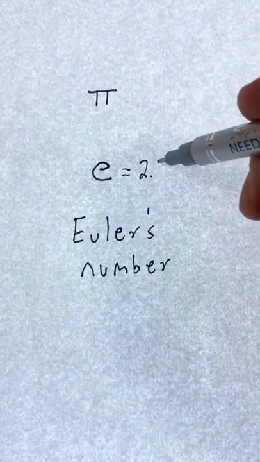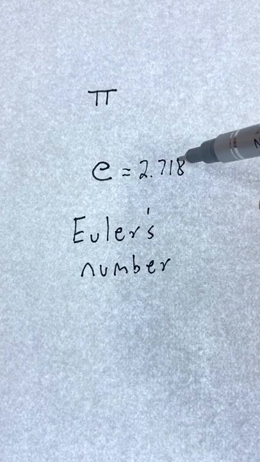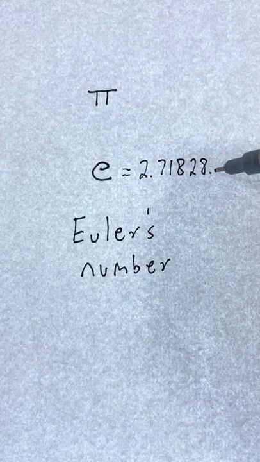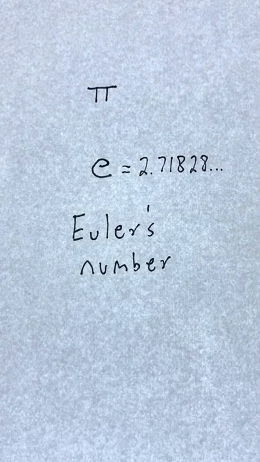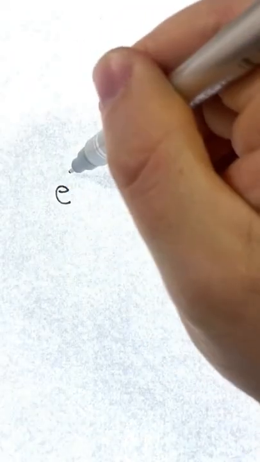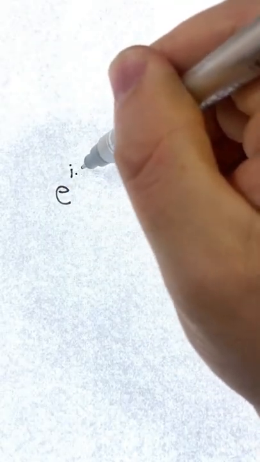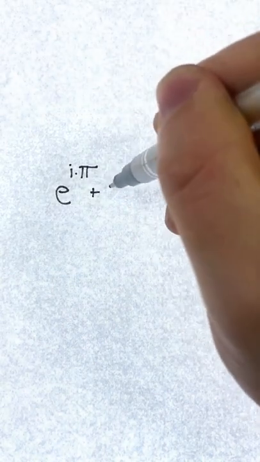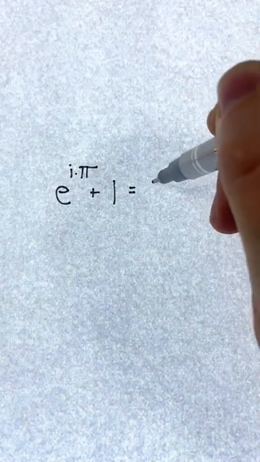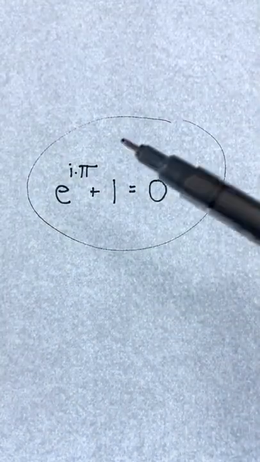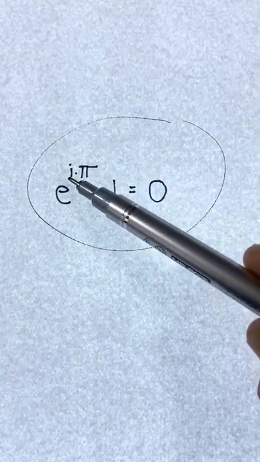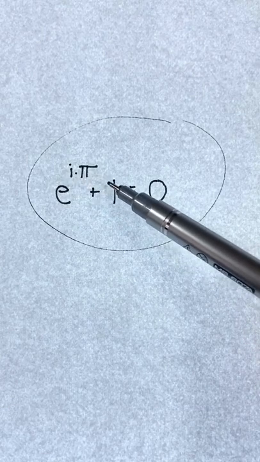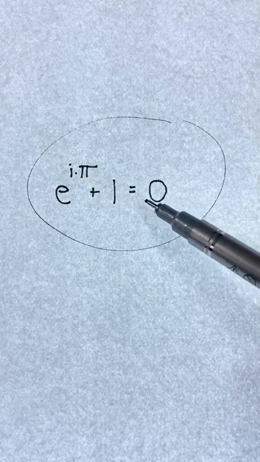e pops up unexpectedly in many different branches of math, and its applications go far beyond interest in a bank account. It's arguably the most famous irrational number after pi. If you were to ask a mathematician to write down the most beautiful and unexpected formula in all of mathematics, many of them would write this: e to the power i times pi plus 1 equals 0. i is the imaginary unit equal to the square root of -1. This is an advanced formula, but you don't need to be a math major to appreciate the fact that the 2 most famous irrational numbers, e and pi, actually share a mysterious connection.